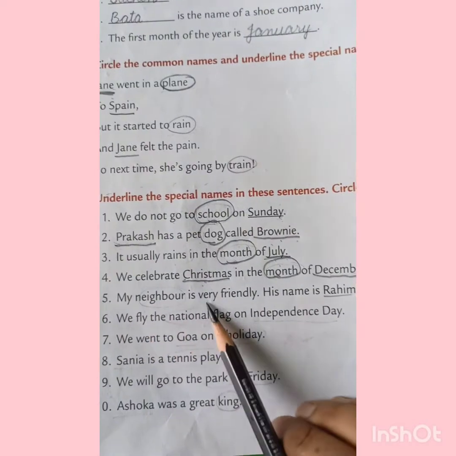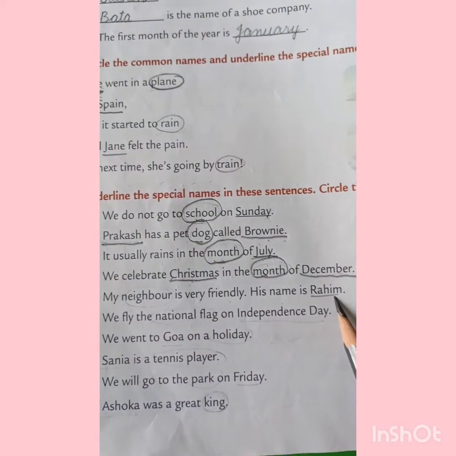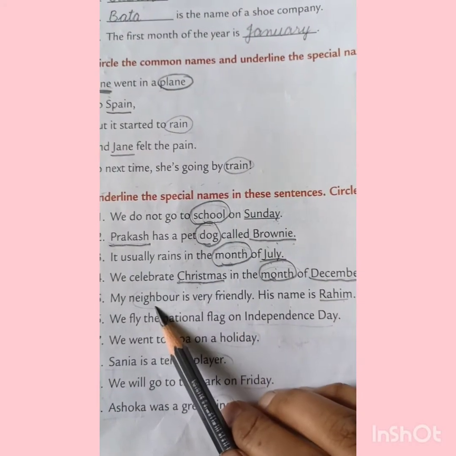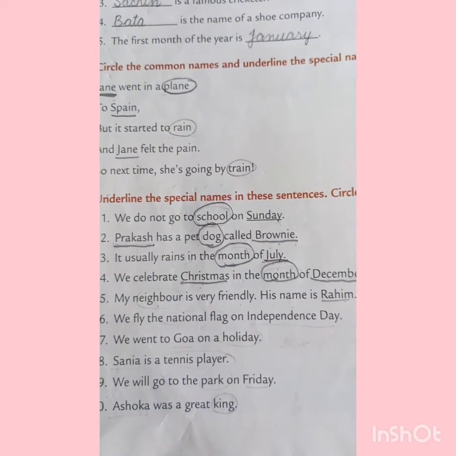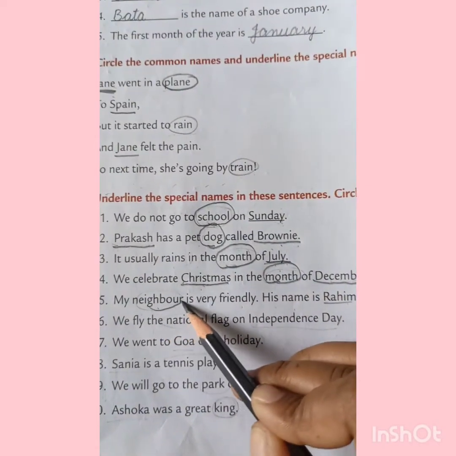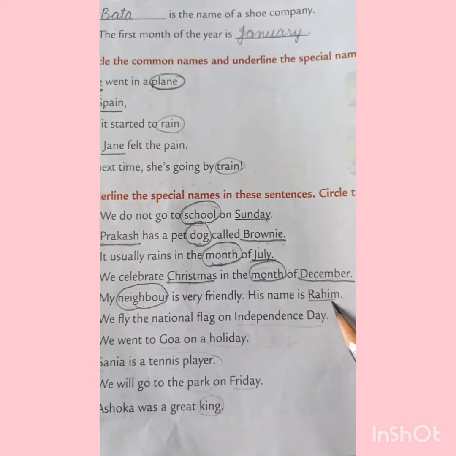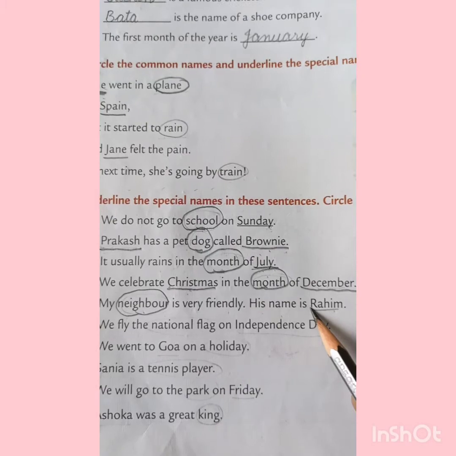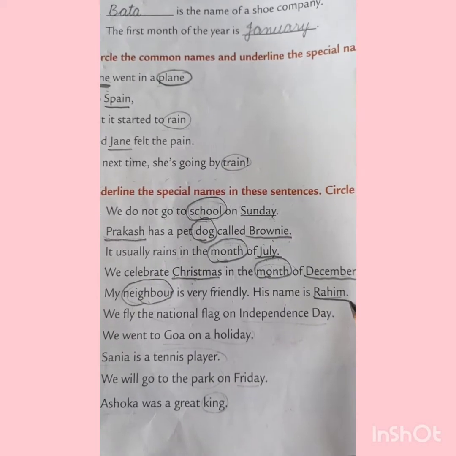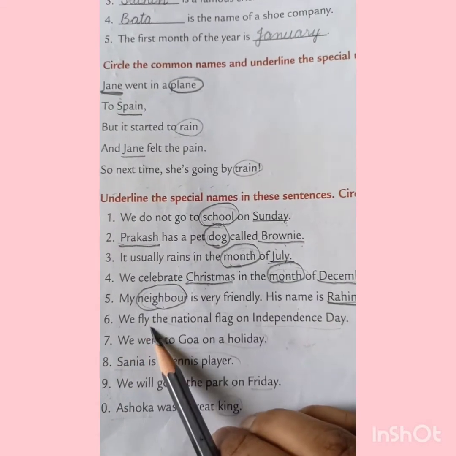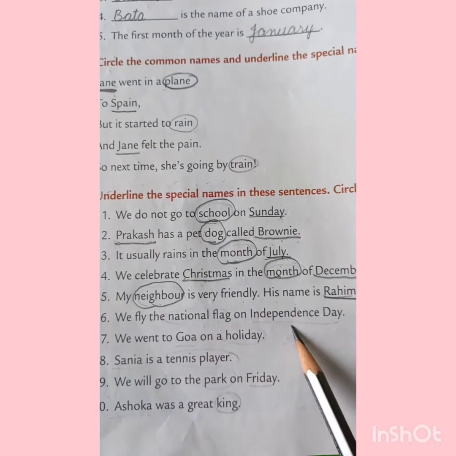My neighbor is very friendly. His name is Rahim. My neighbor, neighbor means पड़ोसी, पड़ोसी तो कोई भी हो सकता है, so it's a common name. And the next word is Rahim. Rahim is the name of a particular person, so it is a special name, so we have to underline this word.